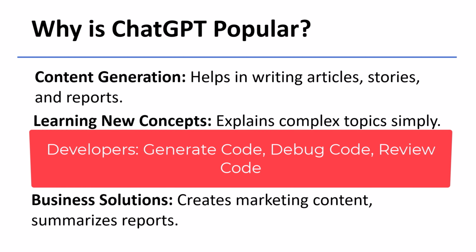If you are a programmer or a developer, and you want to learn a new programming language or solve some problems, then you can just ask ChatGPT. ChatGPT will provide you the solutions, the code. The programmers can also use ChatGPT to debug and review the code. So these are the common reasons why ChatGPT is so popular.